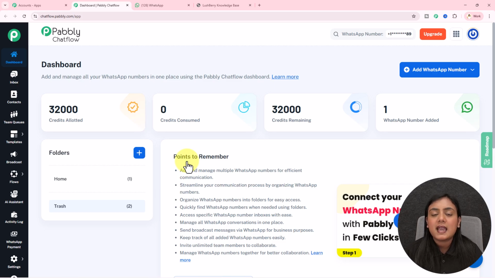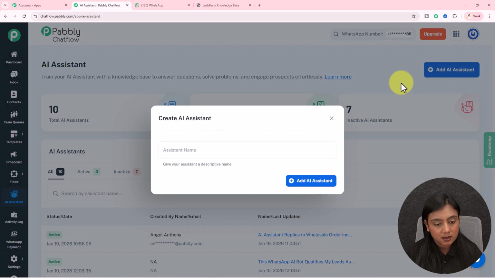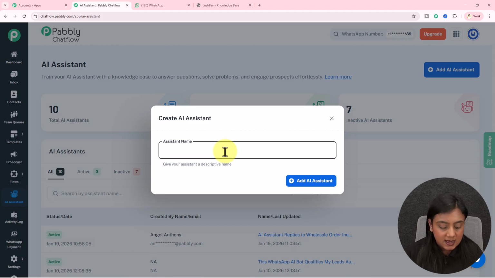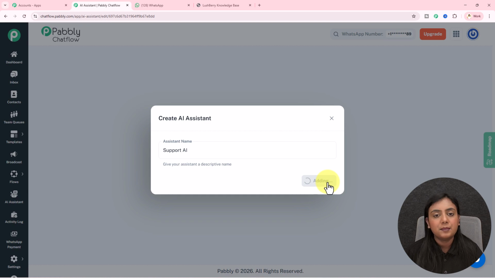Now to create this AI support assistant, from the panel on the left side, go towards this AI assistant section, where you will come to this AI assistant page. Now to create an assistant, click on this Add AI Assistant button. Over here, for the name of my assistant, I will give it as Support AI. Okay, so this is the name of the assistant I want to give. I will add the assistant from here. Our first step is completed.